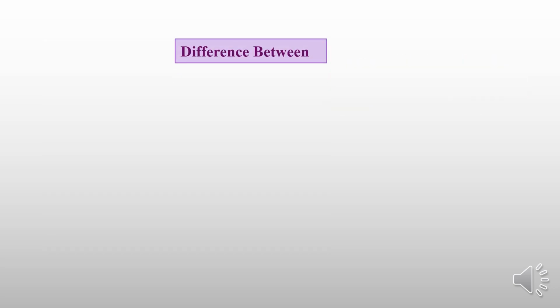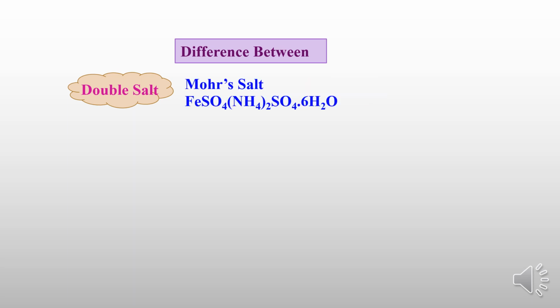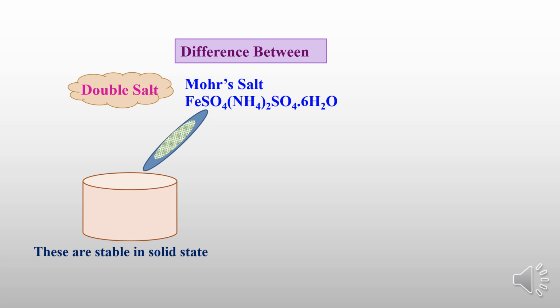Now, the differences between double salt and complex salt, that is nothing but a coordination compound, or complex compound. See the double salts; I will take an example of Mohr's salt. In Mohr's salt, two salts are mixed, ferrous sulfate and ammonium sulfate, which gives Mohr's salt, that is nothing but ferrous ammonium sulfate. Now this ferrous ammonium sulfate, or Mohr's salt, is stable in solid state.